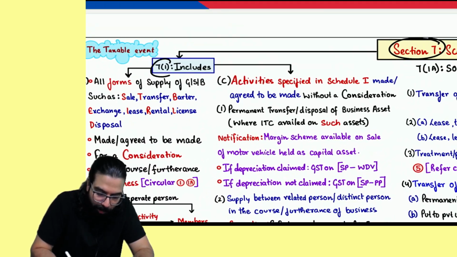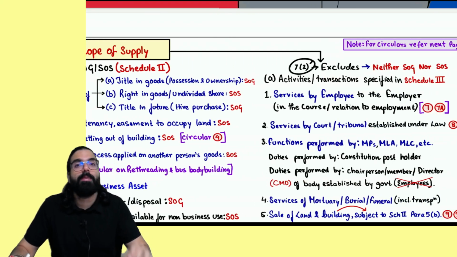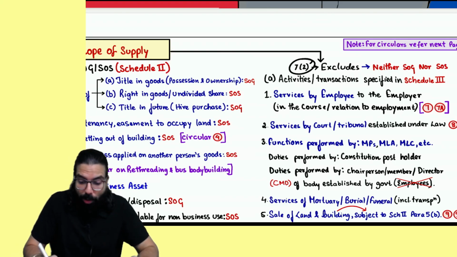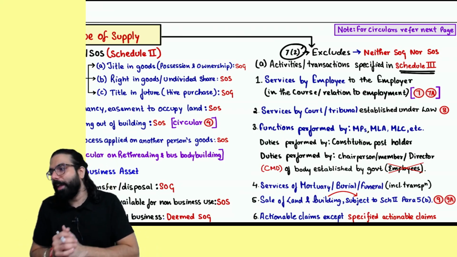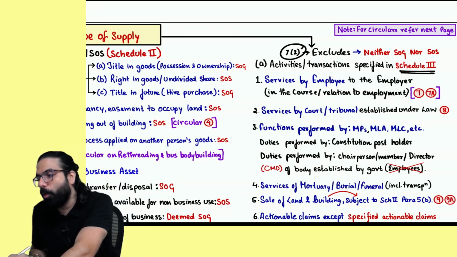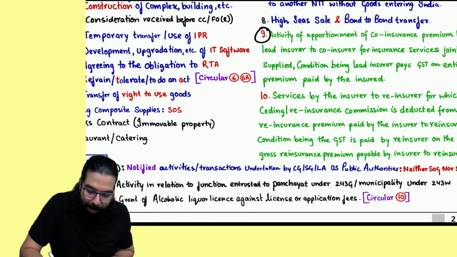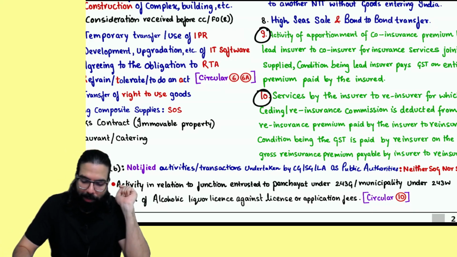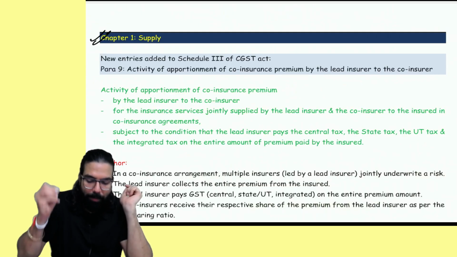was there, section number 7.1 was there, section number 7.1A was there, section number 7.2 was there, which was telling activities or transaction which will be neither supply of goods nor supply of service if it is told in Schedule 3. In Schedule 3, they have gone ahead and inserted two more paragraphs, paragraph number 9 and paragraph number 10. Two more paragraphs have been inserted in Schedule 3. Now these two paragraphs we will be going ahead and understanding, paragraph number 9 and paragraph number 10, from here.